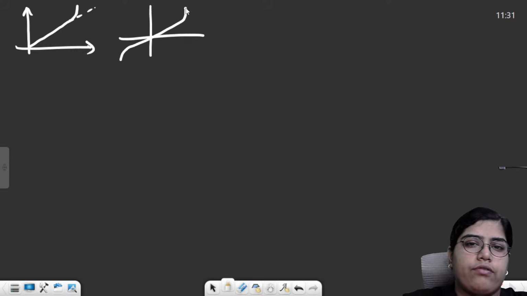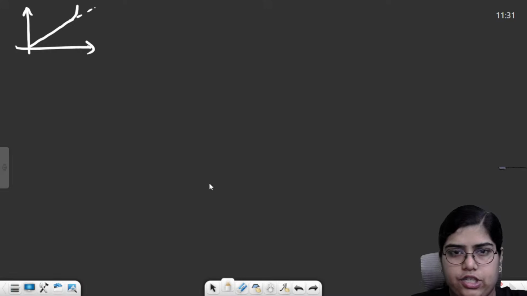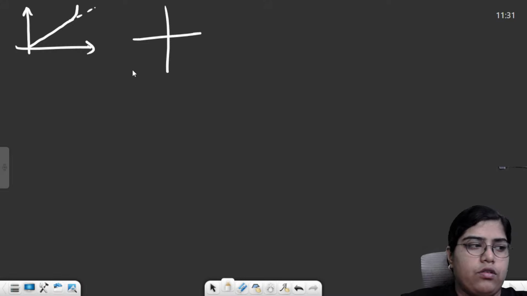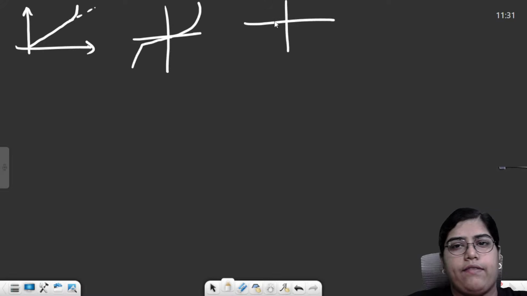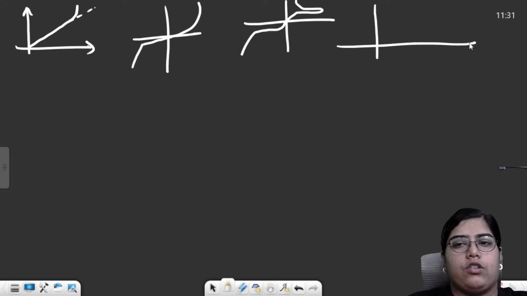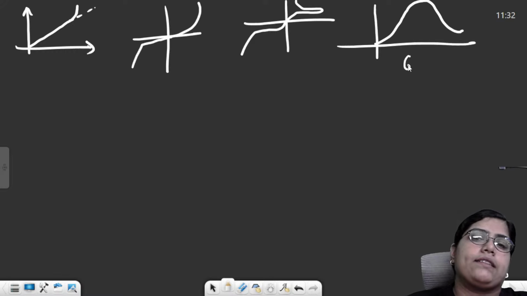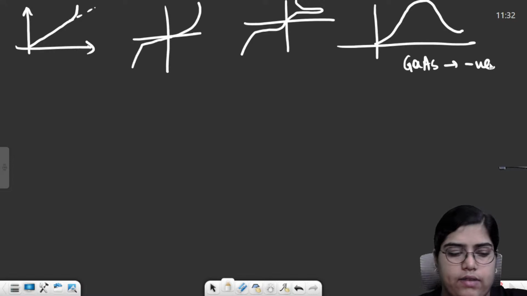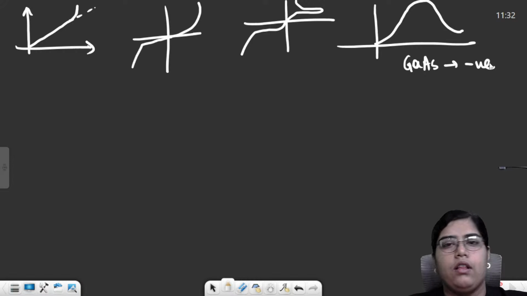Then we saw the graph for a PN junction diode. For a PN junction diode, the graph was something like this. Then we had a thyristor, somewhat like this. And the last was gallium arsenide. Gallium arsenide was more important. Why? Because it has a negative resistance part as well in its graph, right?